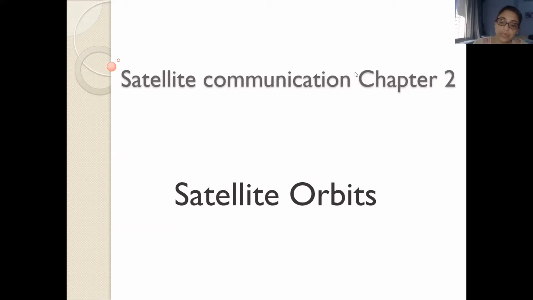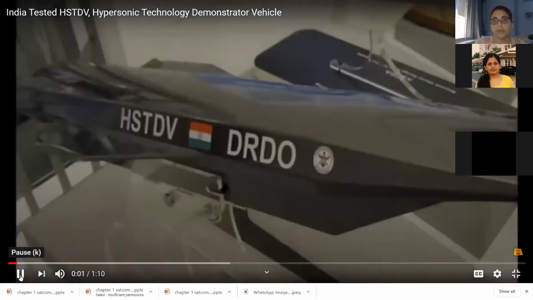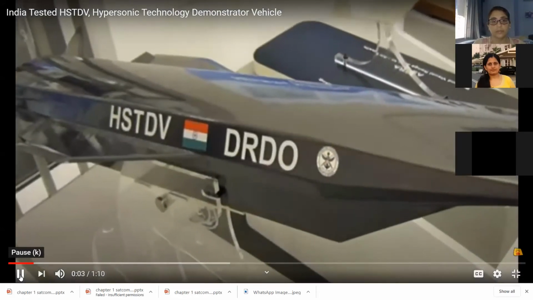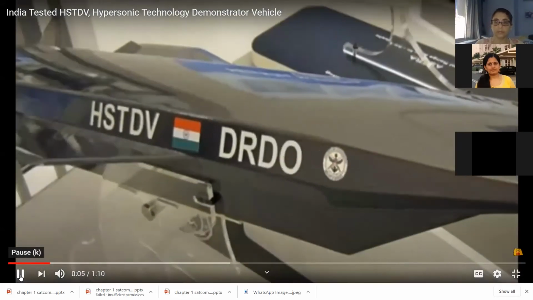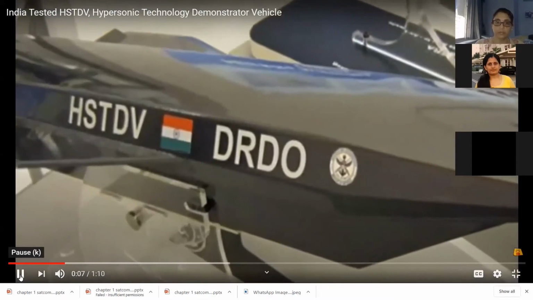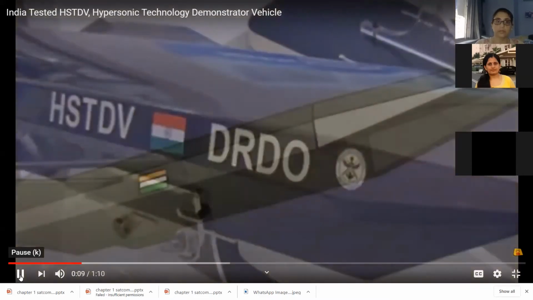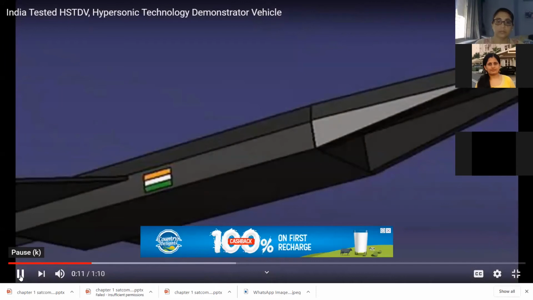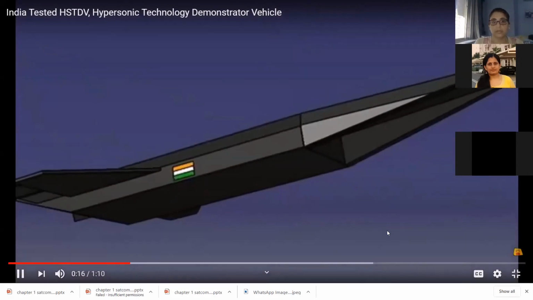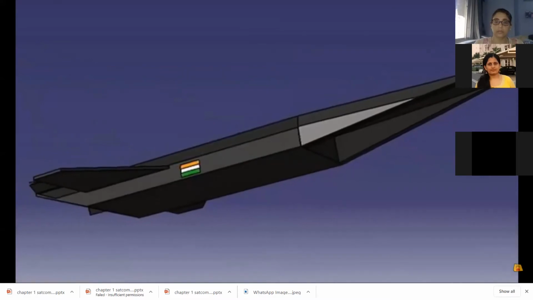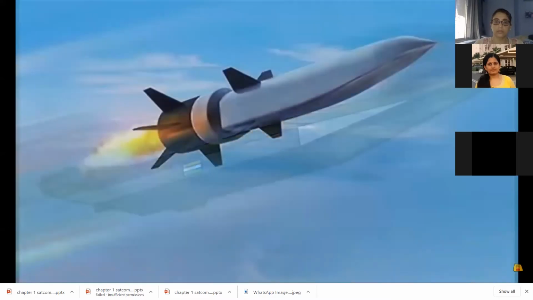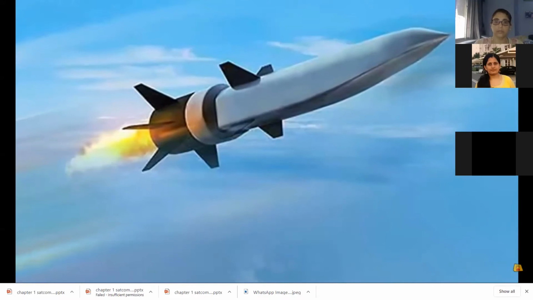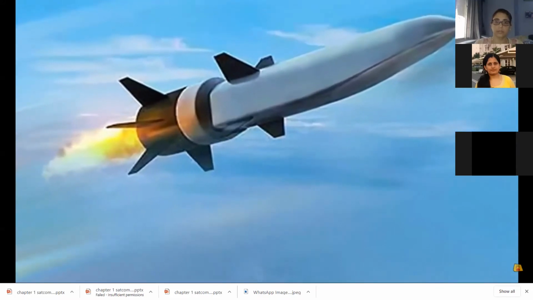Now, before we go today, have you read the recent news that India's Defense Research and Development Organization, DRDO, has successfully tested its indigenously developed Hypersonic Technology Demonstrator Vehicle, or HSTDV. Defense Minister Rajnath Singh tweeted that the DRDO has today successfully flight tested the Hypersonic Technology Demonstrator Vehicle using the indigenously developed Scramjet propulsion system.